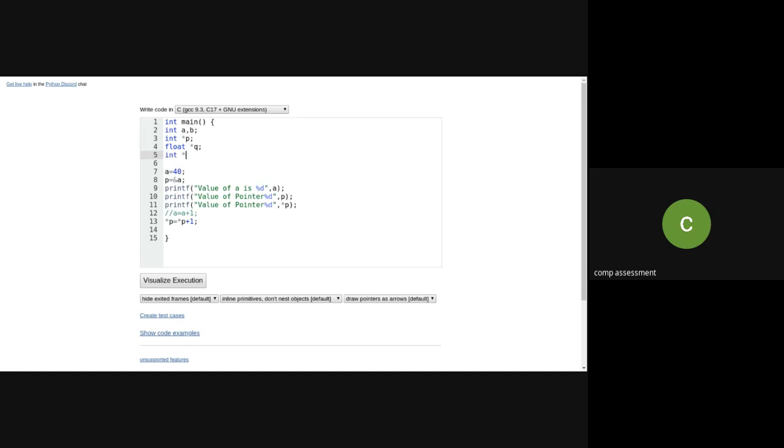Integer pointer W. Okay, and see over here, my integer pointer P variable, and I'm having a W also as an integer pointer variable. So now I can assign the same pointer variables over here. So when I'm saying W is equal to P, which is of the same type, and then what I will do, I will just print the